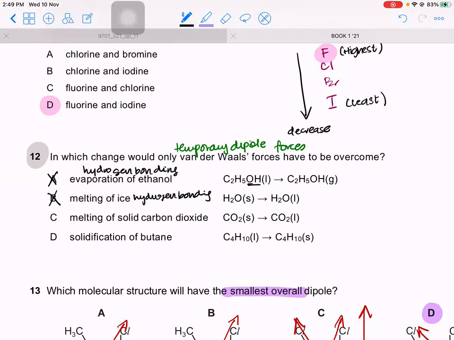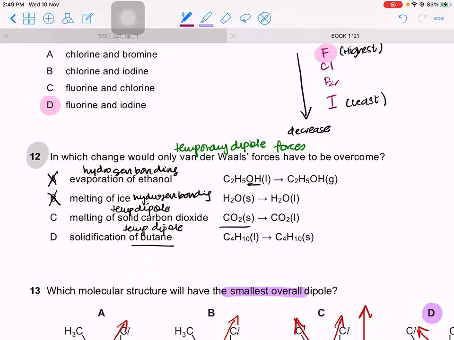Melting of carbon dioxide. This is a non-polar molecule. Which type of forces will this have? Temporary dipole. Butane, again, C and H. This will also have temporary dipole. So you already eliminated A and B. Now you'll be like, okay, so C and D both have the same type of forces. So where are we overcoming the temporary dipole forces?